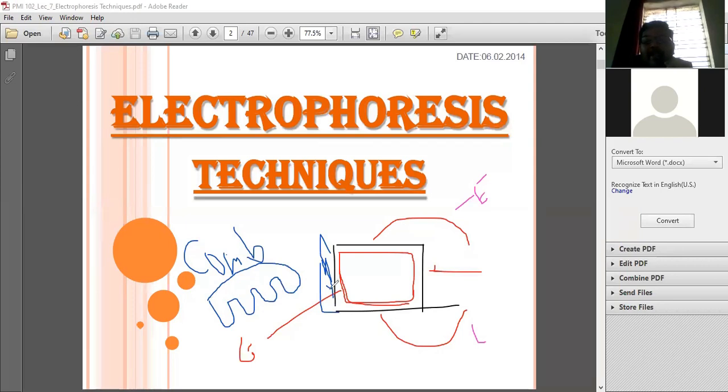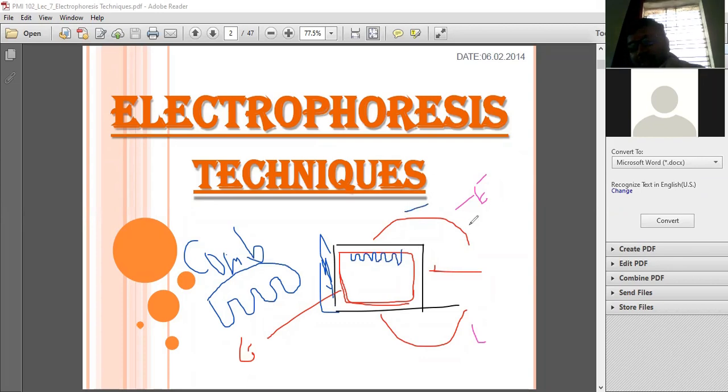We know that DNA is negatively charged, and the movement of these DNA fragments will happen from negative charge to positive charge. So, which is the negative electrode over here? Here is the cathode. So where do I have to put these wells? I have to put these wells over here. Why here? Because we are saying this is a negative electrode.